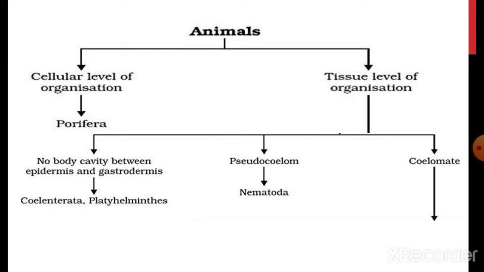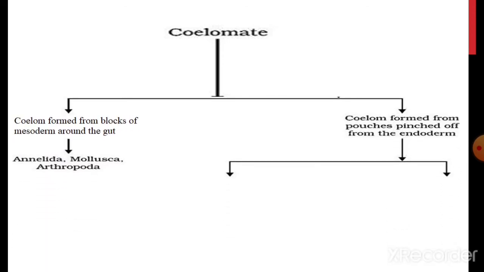The next group is the organisms which have a true coelom, meaning a true body cavity. The coelom is derived from mesoderm. There are two types of coelom. One is schizocoelom and another one is enterocoelom. Schizocoelom arises from mesodermal split. This body cavity is formed from blocks of mesoderm around the gut that enlarge and hollow out later.